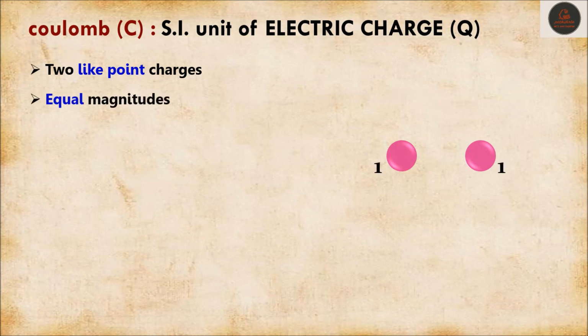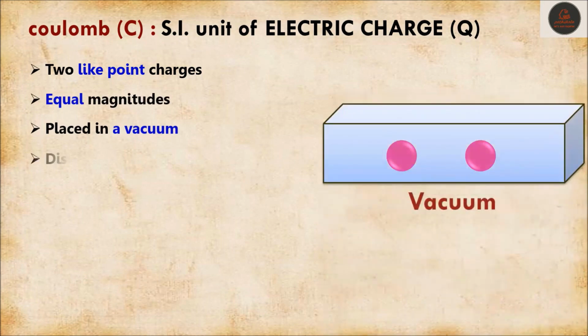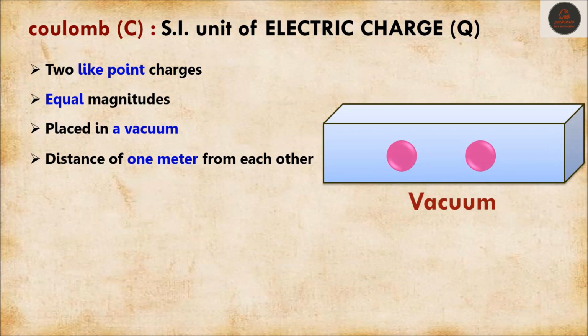It can be 1 and 1 unit. They must be placed in vacuum, at a distance of 1 meter from each other. These two like charges should be placed in vacuum 1 meter apart.